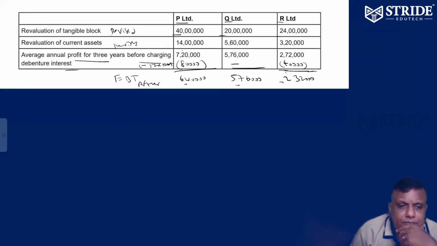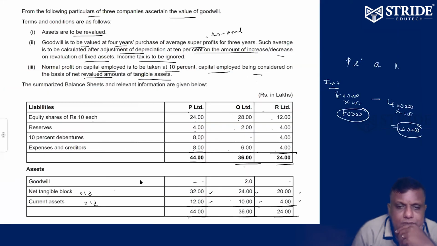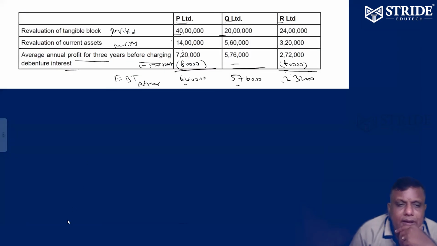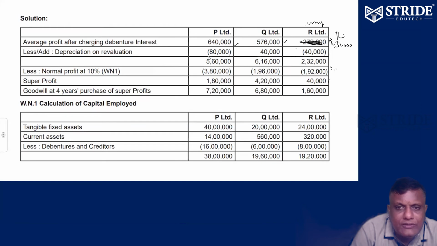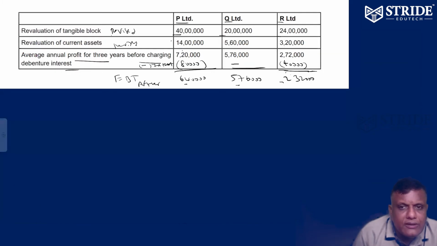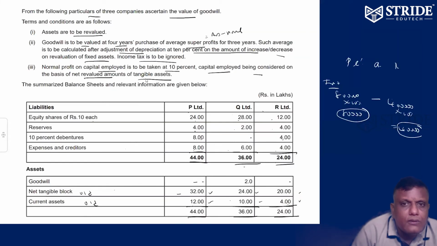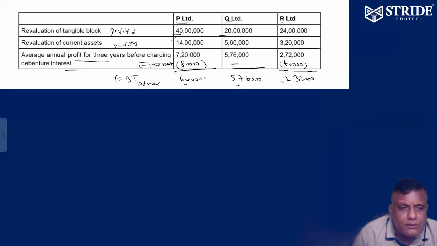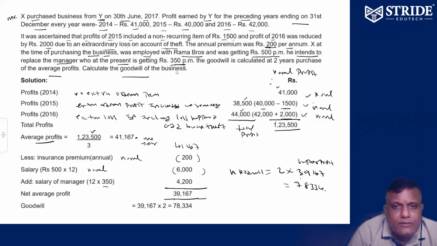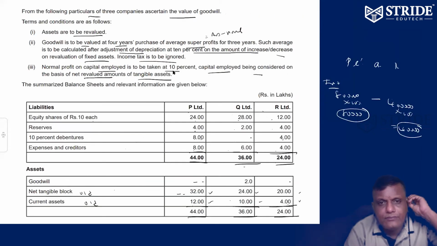Revaluation of tangible assets. Old one 32, new one 40. 8 lakh increased. Depreciation has to be subtracted on the additional asset. How much depreciation to be claimed? 32 lakhs old, new 40, so upper 8 lakhs. 8 lakhs, right.